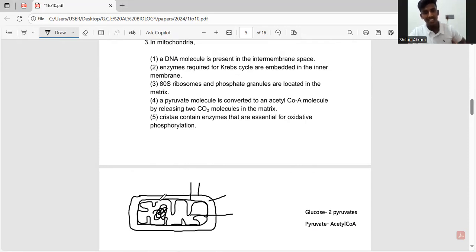So these cristae have a very high surface area. Because of this very high surface area, reactions can take place here. So it contains all the enzymes that are essential for oxidative phosphorylation. So the fifth one is the right answer. I'll highlight it. Okay.